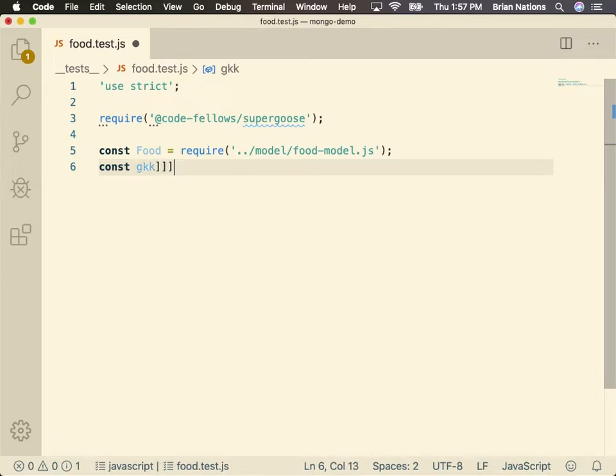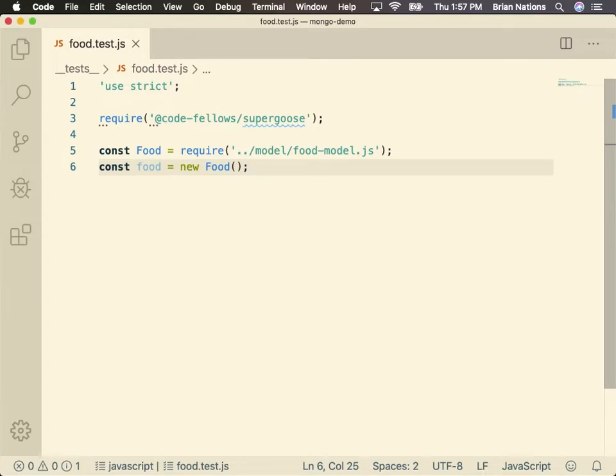So const food is equal to new food. And again, I'm not passing it anything, right? It is going to automatically instantiate this just with an empty object, so that we can add stuff to this food. Okay? Remember, I said constructor nothing?